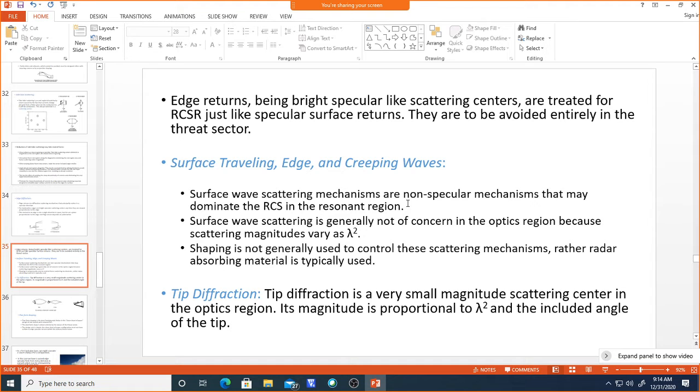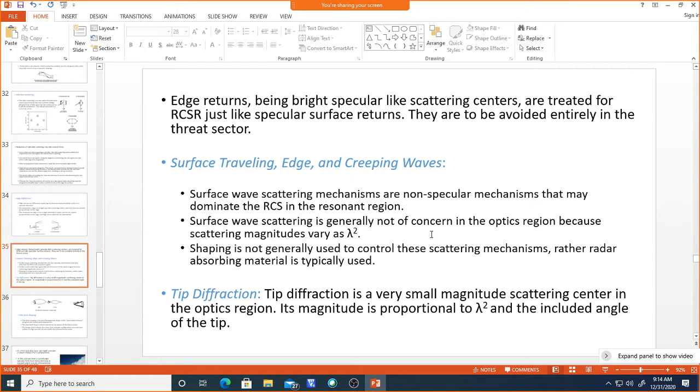The surface wave scattering is generally not of concern in the optical region, because scattering with respect to lambda is not considered there. At the higher frequency region it will be like harmonic waves, which we are not considering.